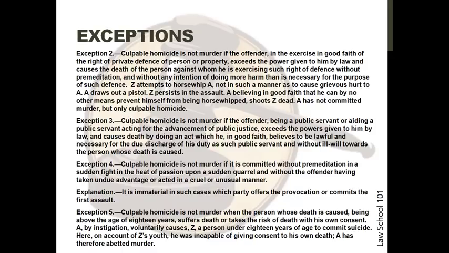The next exception is: culpable homicide is not murder when the person whose death is caused, being above the age of 18 years, suffers death or takes the risk of death with his own consent.